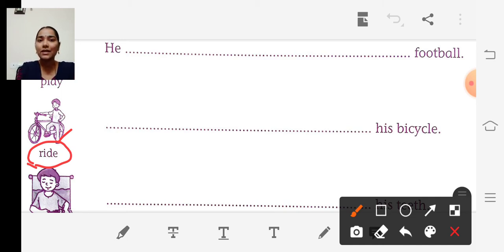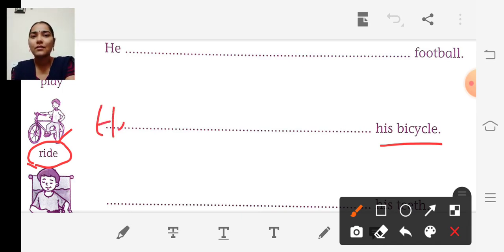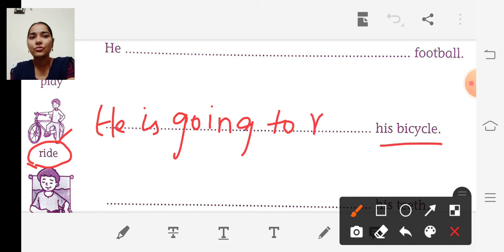How can we write? He is going to ride his bicycle.